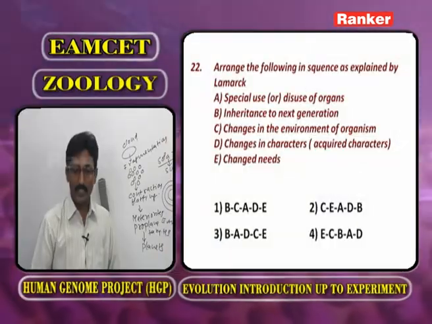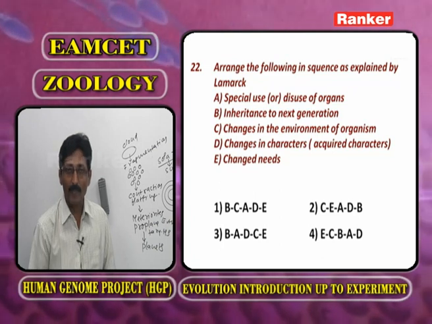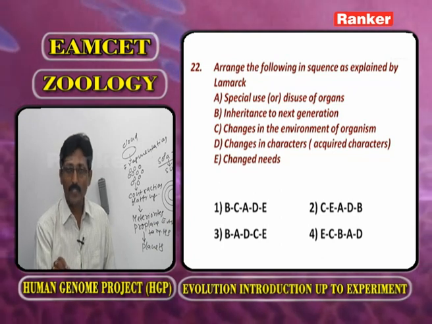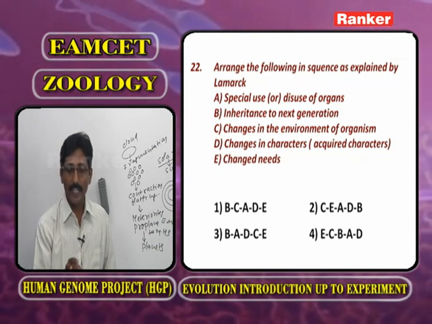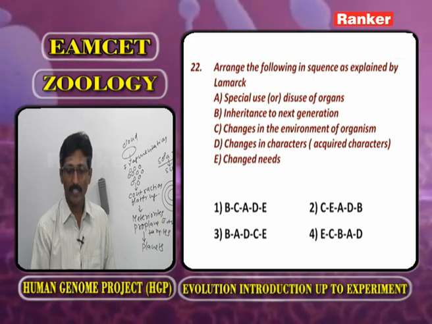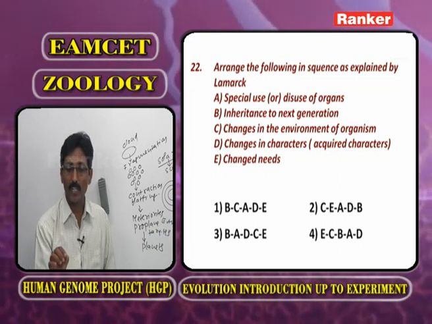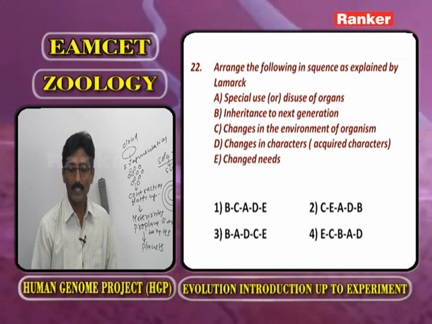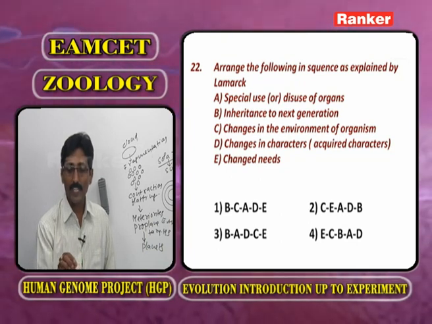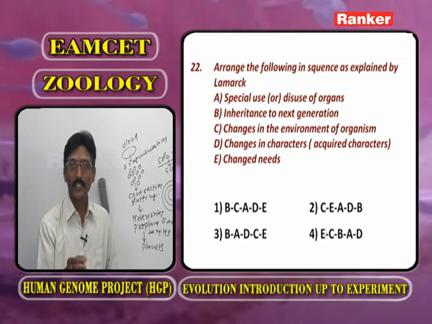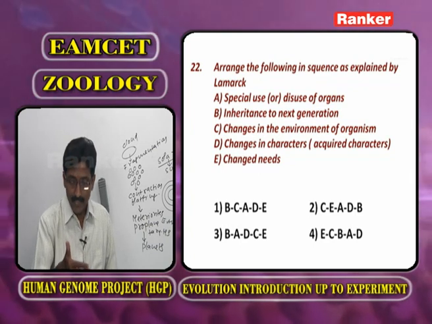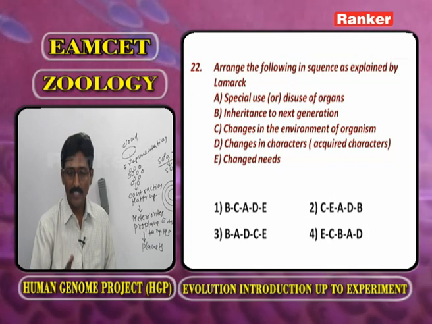Now, based on this, here you have to observe: use and disuse of organs, inheritance to the next generation, changes in the environment of the organism, changes in the characters, also called acquired characters, and changed needs. Now arrange the statements in a sequence.